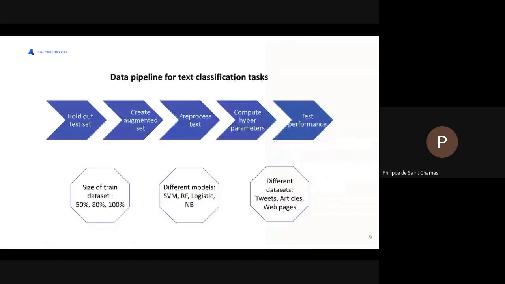Let's talk rapidly about our classical pipeline that can be easily reproduced. The test set is first of all isolated, and then the augmentation takes place with the creation of the new examples.